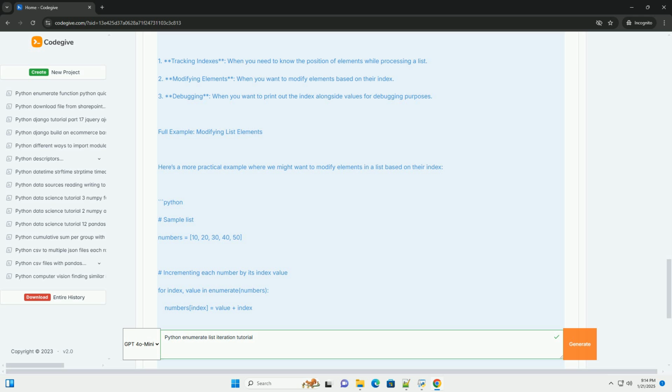It enhances code readability and efficiency, making it easier to work with collections. Whether you're modifying values, tracking indices for debugging, or simply need both the index and value for processing, enumerate is the way to go.